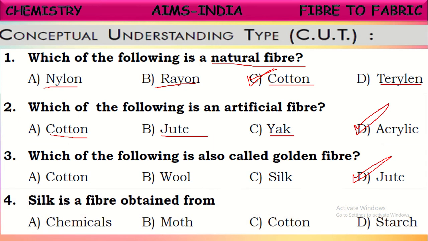Next one, silk is a fiber obtained from. Yes, from where we get the silk? Silk is obtained from silk moth. Silk moth gives this silk fiber. Silk moth produces certain fluid from its mouth, which it dries and converts into silk fiber. So silk moth is a source for silk fiber. Moth is correct. That's why this silk is called animal fiber, isn't it?